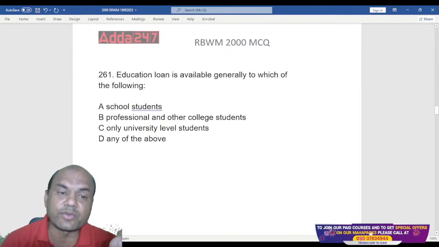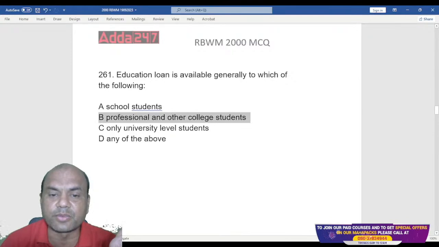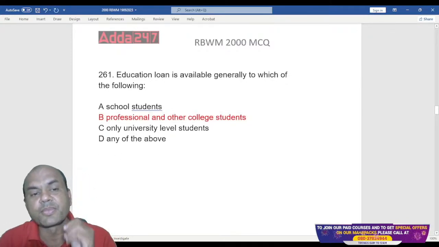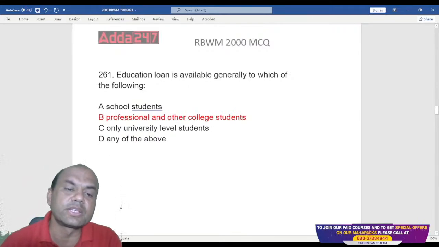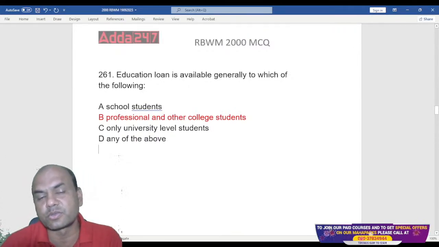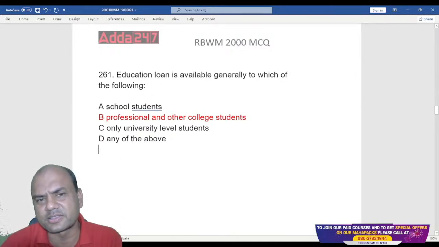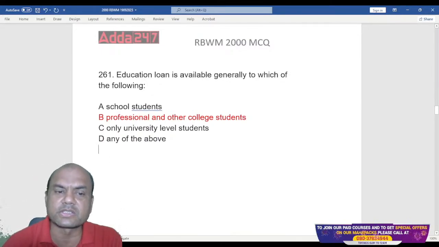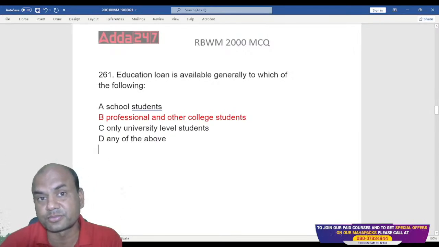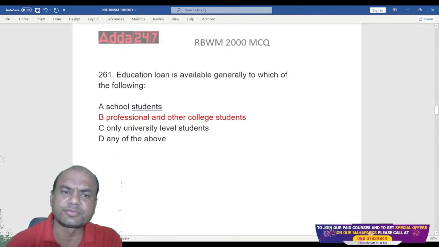So the right answer for this is what? Professional and other college students. Okay. So education loan is given to professional and other college students. Only university level students, that's not the right answer. It can be given to professionals also. Means CAs, they are also given the education loan.